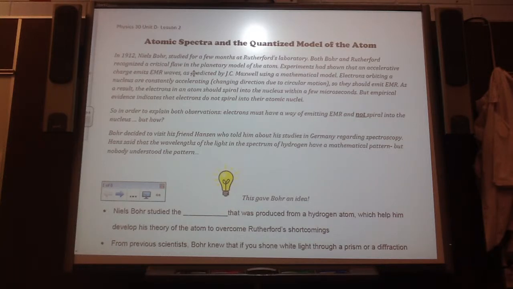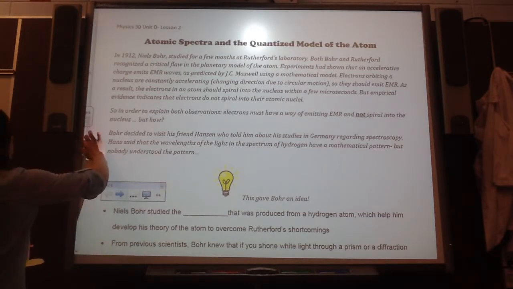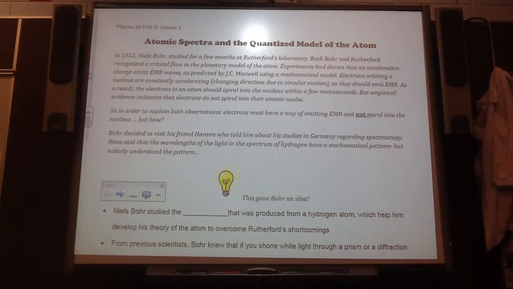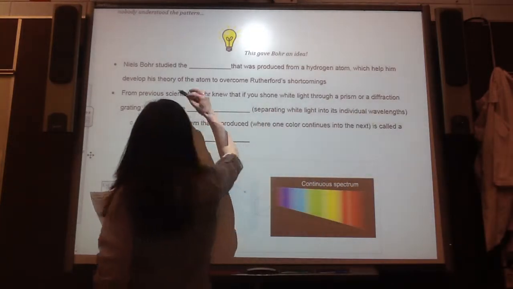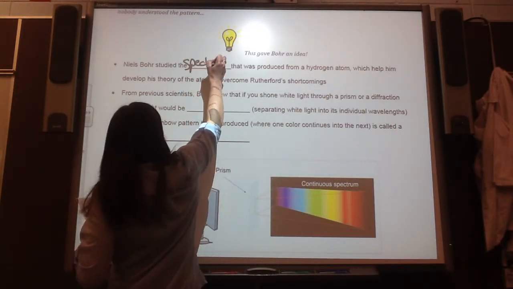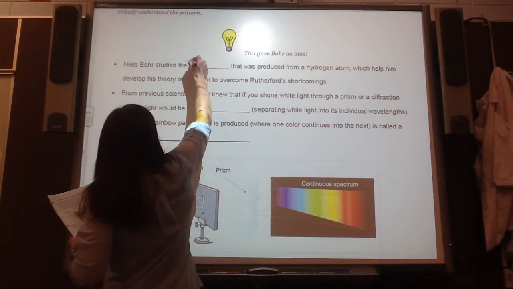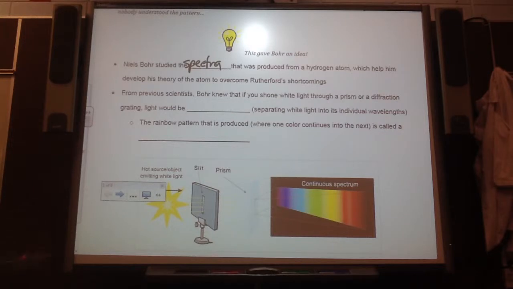And this is where we start going into another model of atoms, with Bohr's methods. So Bohr studied the spectra that was produced from a hydrogen atom, which helped him develop his theory of the atom to overcome Rutherford's shortcomings.